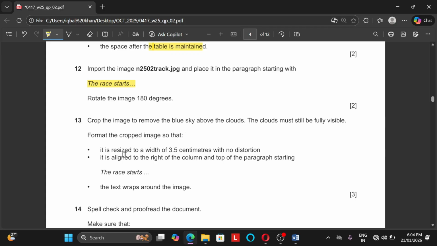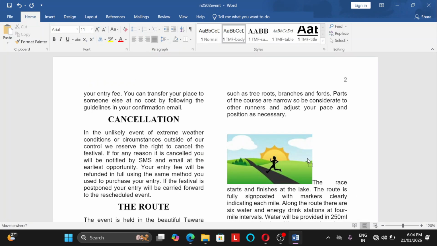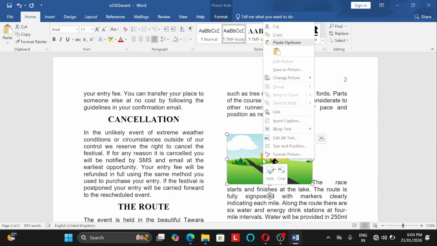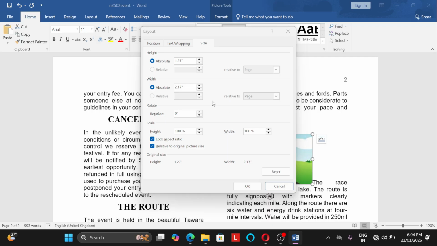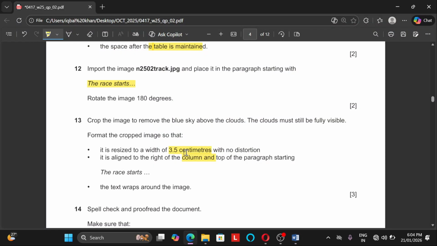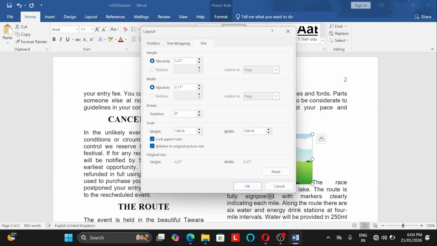Next, what we need to do? Format the cropped image. Resize it to a width of 3.5 centimeter with no distortion, and align it to the right of the column. So it should be here. First of all, right click, sizing and positioning. And how much? 3.5 centimeter width. Where is width? It is here.